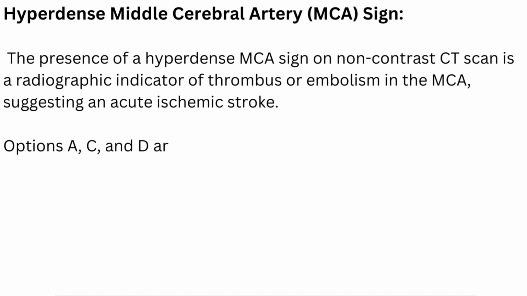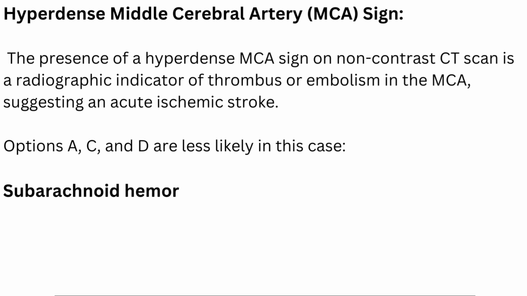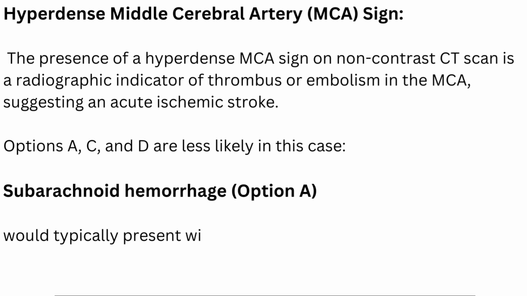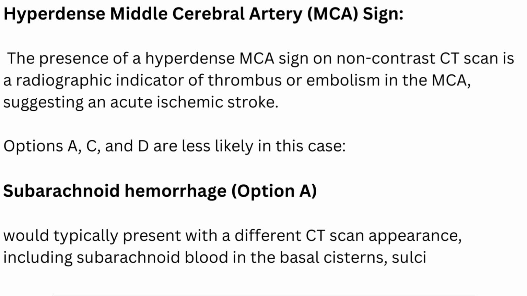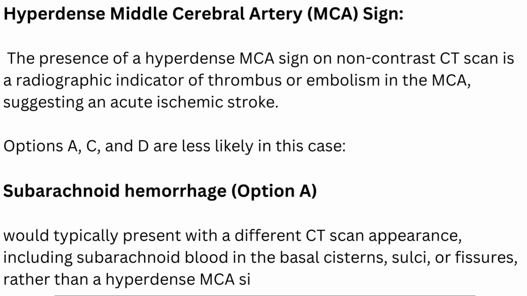Options A, C, and D are less likely in this case. Subarachnoid hemorrhage, option A, would typically present with a different CT scan appearance, including subarachnoid blood in the basal cisterns, sulci, or fissures, rather than a hyperdense MCA sign.